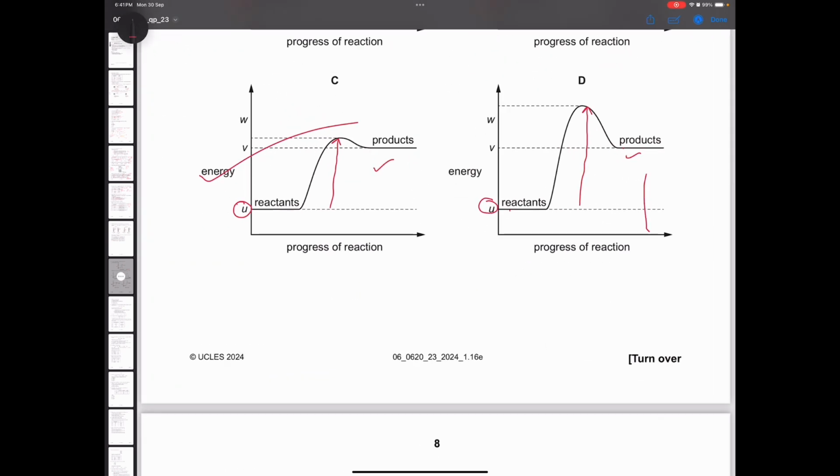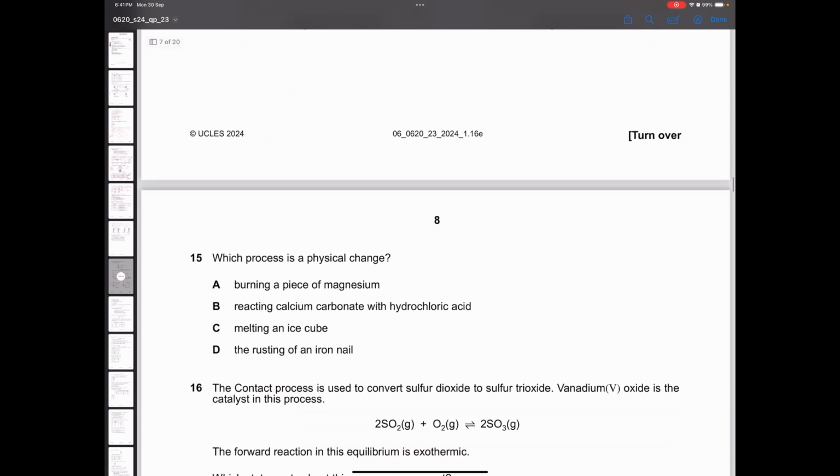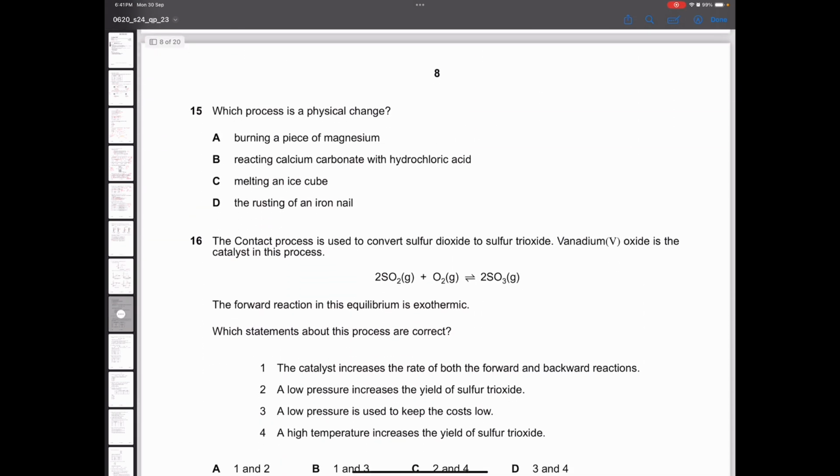Now, next question. Which process is a physical change? So, melting is a physical change. Option C will be the correct one.